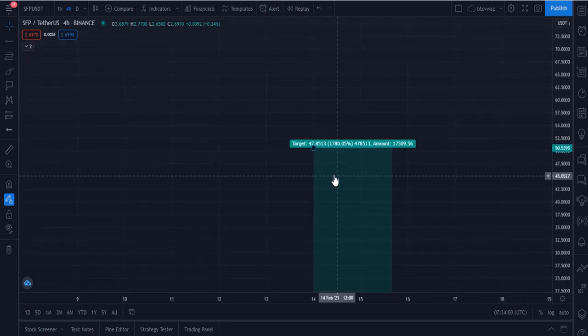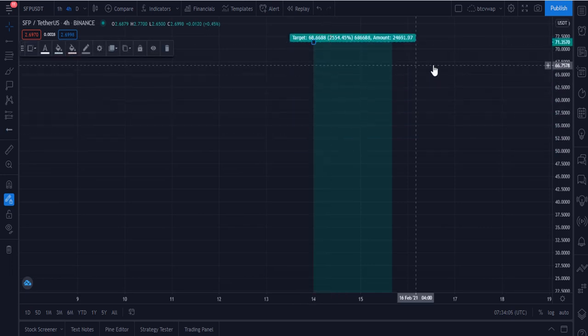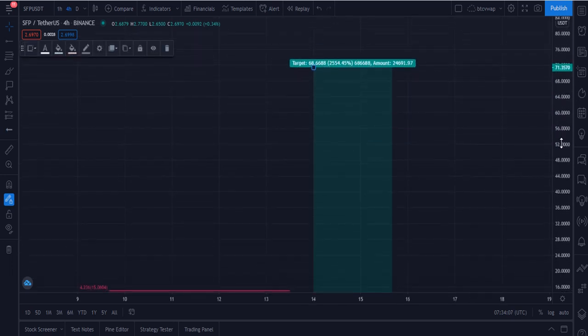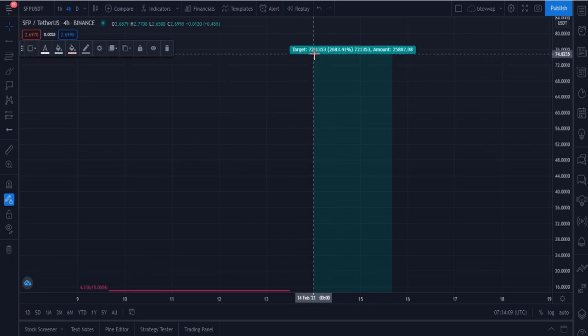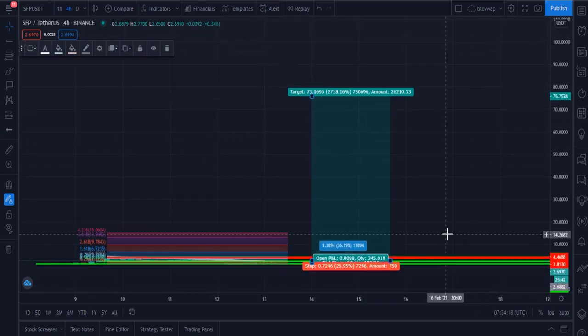I think within 1 year or 1.5 years it will definitely hit the $60 to $75 price level. This is my very long duration target for SafePal right now. This target, $75, will give you 2700% gain, and your risk will be just 27%. This is the target of 1.5 years, or maybe you can say 2 years. These are the targets right now for me.